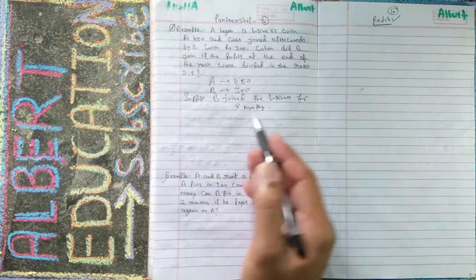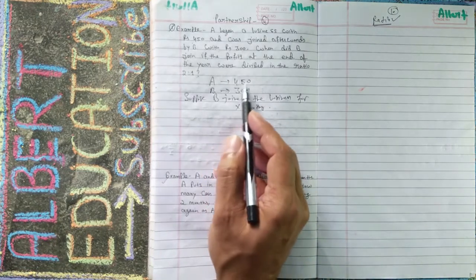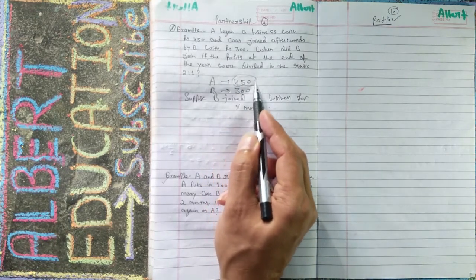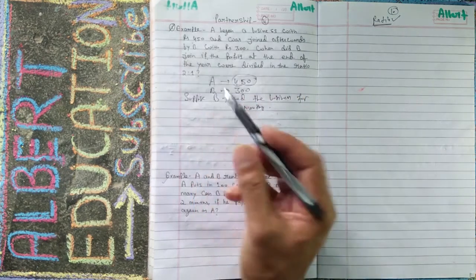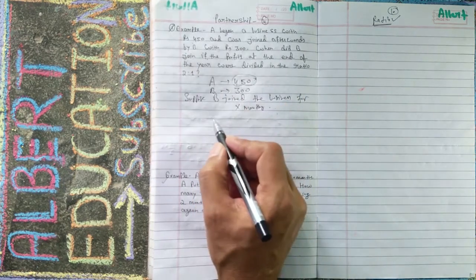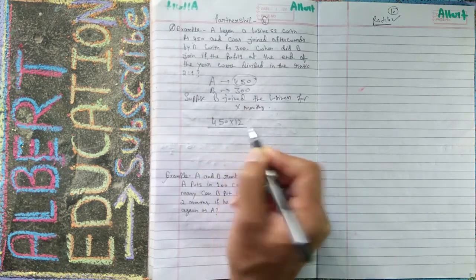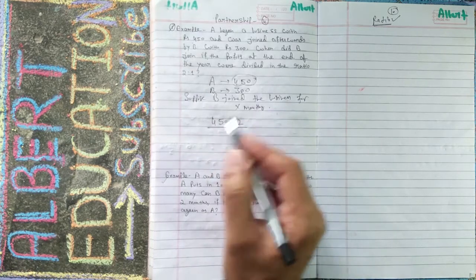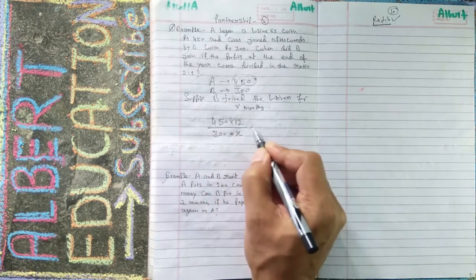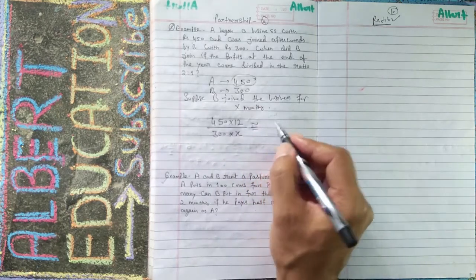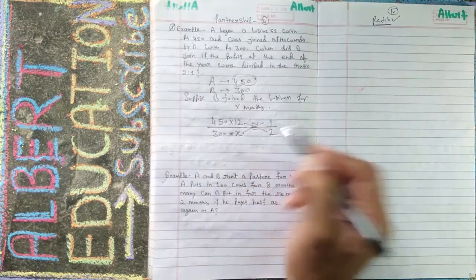A has given the money for 12 months, and B joined afterward and has given the money for X months. After that, the ratio is becoming 1/2. Now cross multiply and solve it.